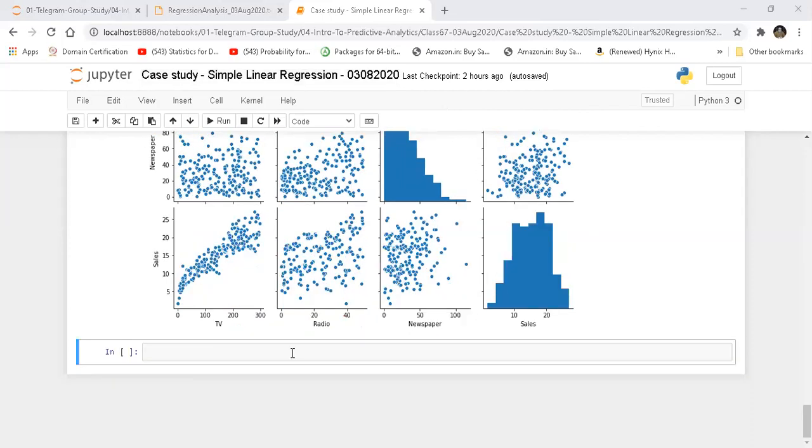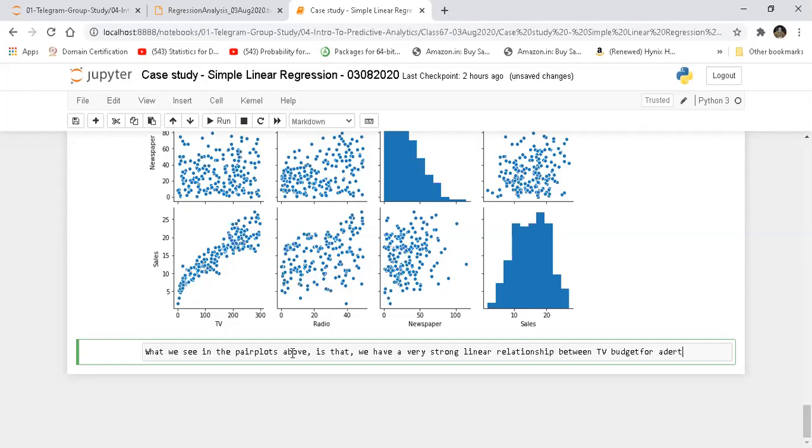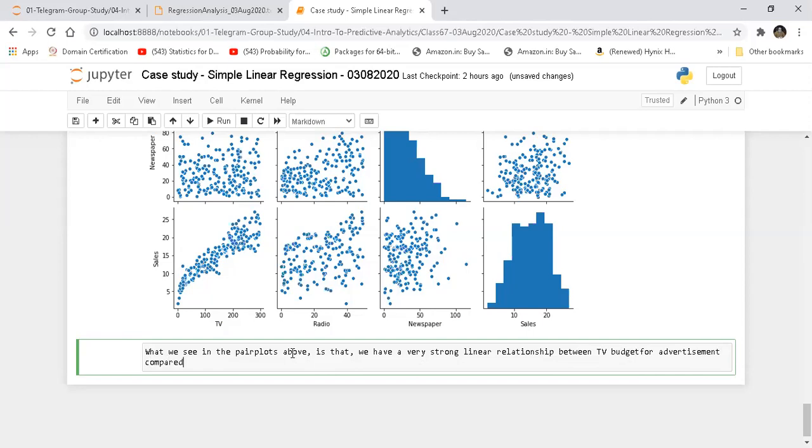But before we go there, let's write down our notes over here. What we see in the pair plots above is that we have a very strong linear relationship between TV, the budget for advertisement, and the output or sales of our product.